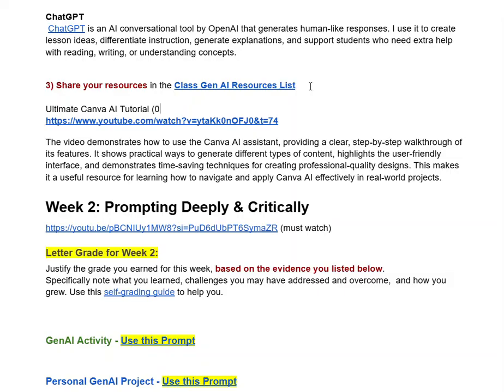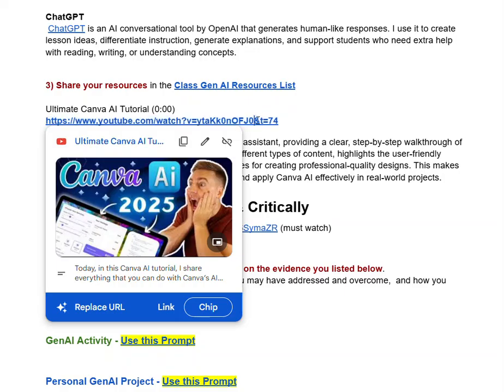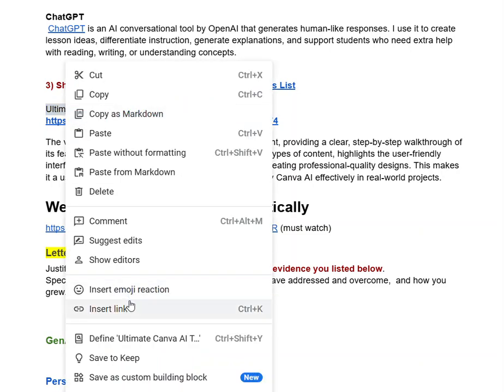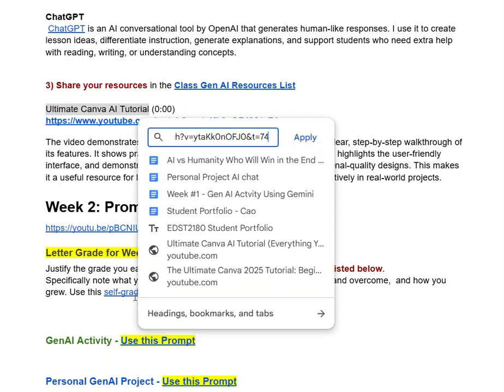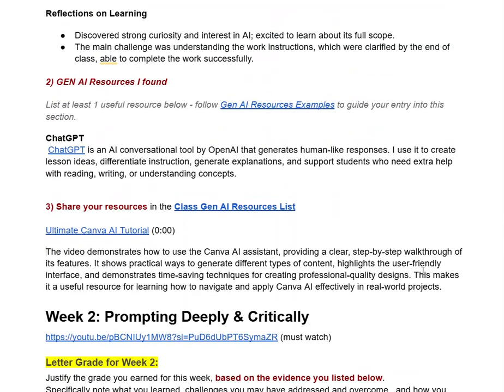But I do like to see the length of the video, and take this link, or I can just click on it if I want, copy it, highlight the words, right click, insert link, and done. And now we have a much neater link there, and it's easier to follow.